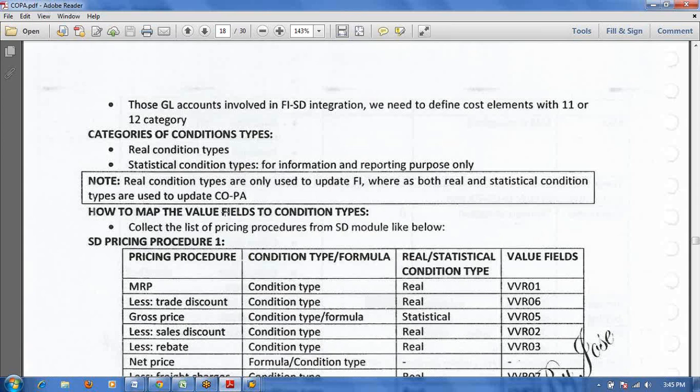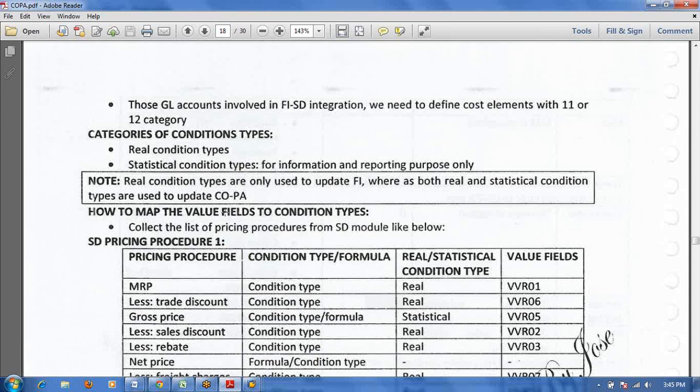But Hari, in one of my real clients, statistical is not updating. Even I googled it, but wherever I see, statistical is not updating automatically the way real is updating. For that condition type, I think you have not maintained any value field. No, the value field is mapped, but the value is not coming in the COPA reports. No, it will come.